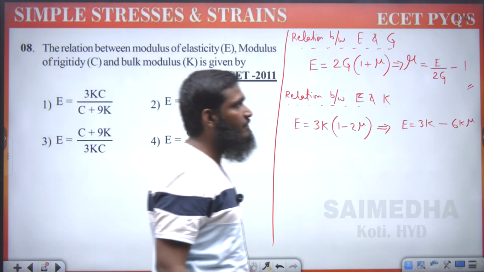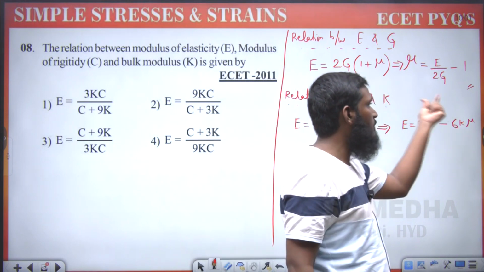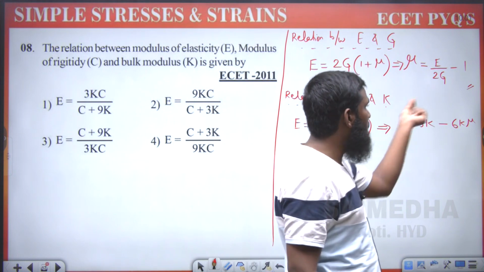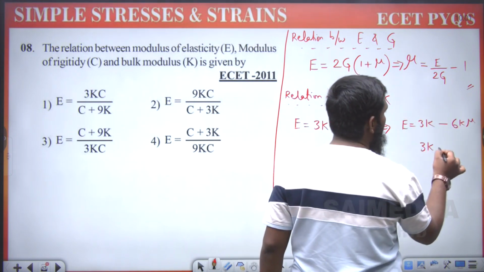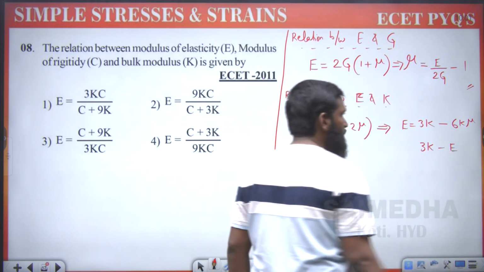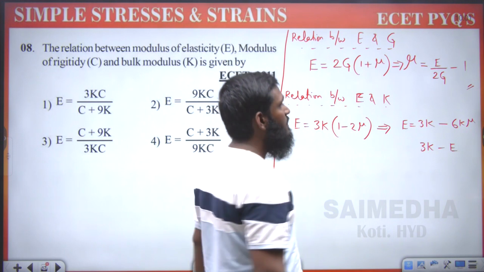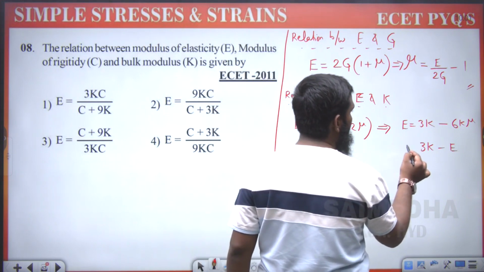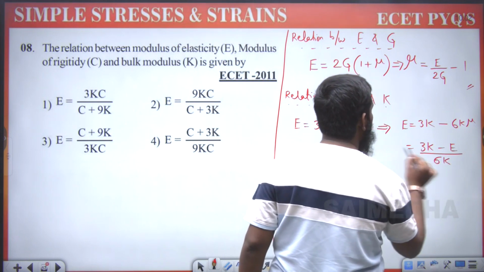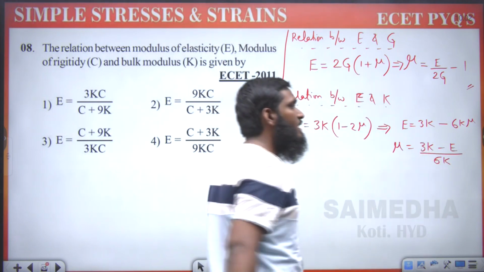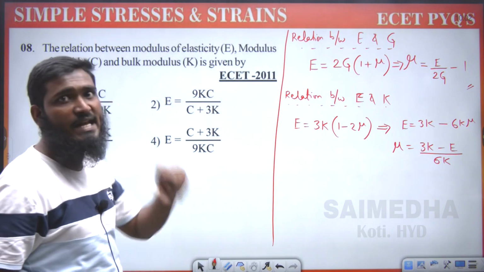Now listen here, as we have to find out the mu value, first we are sending this minus 6K mu over here and we are sending E over there, so it will become 3K minus E. Okay, like this we have taken. And we are having 6K mu on the left side. If we are having 6K mu, we want only mu over here, so divide by 6K. So mu is equal to (3K minus E) divided by 6K. Okay, so this was a relation between E and K.